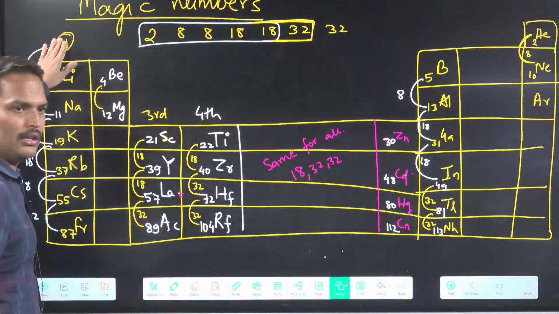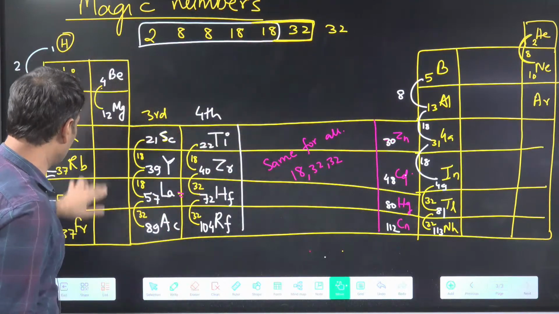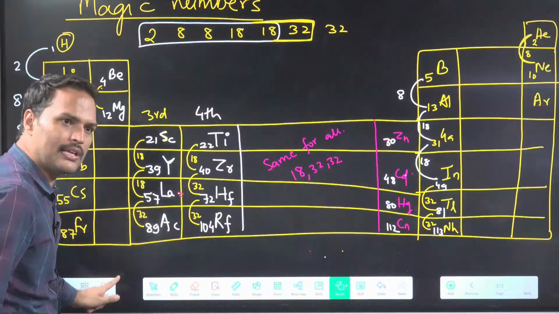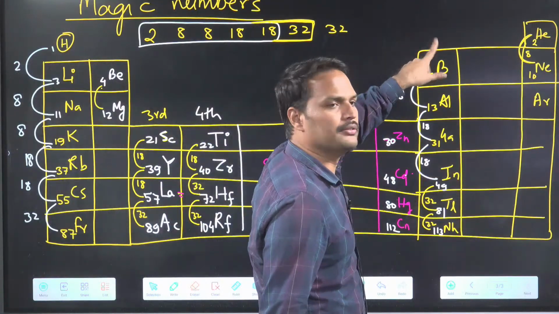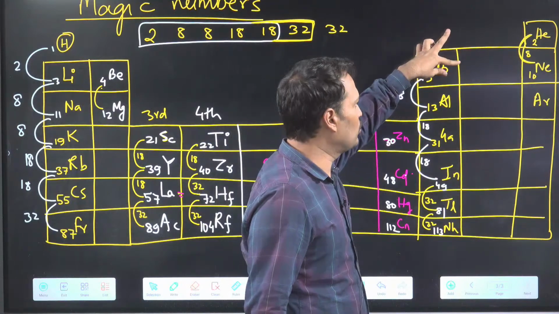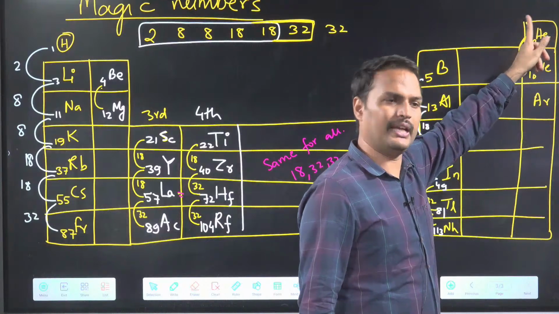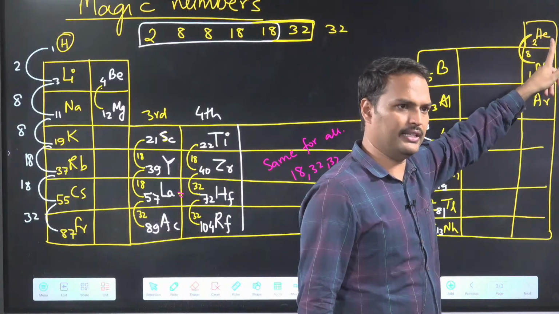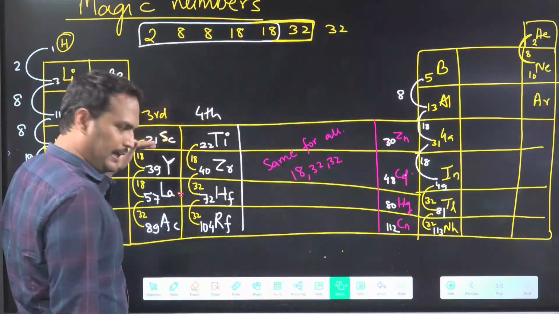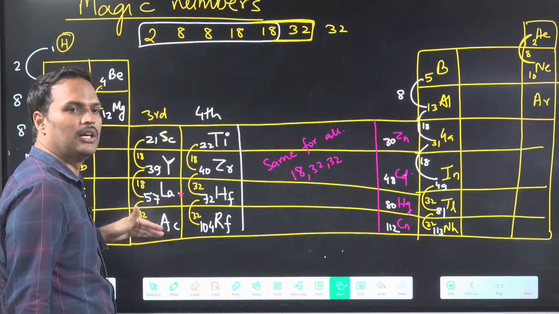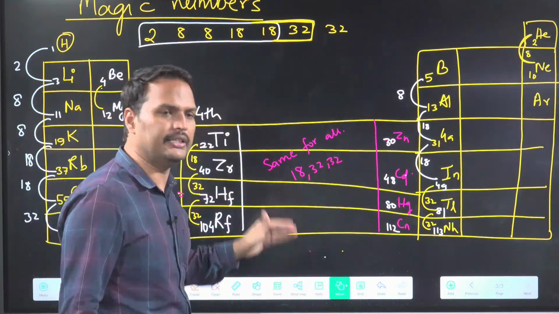See, for group 1, all valid, last 32 is not there. Group 2, first 2, last 32, not there. P block 2, 8, not there. Halogen 2 is not there. 8 is there. ठीक है ना? 8 is there, 2 is not there. For D block 18, 18, 32, third group. For rest 18, 32, 32.